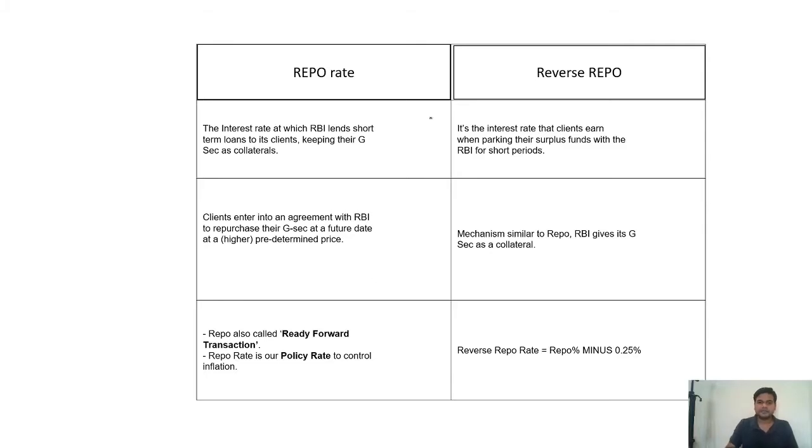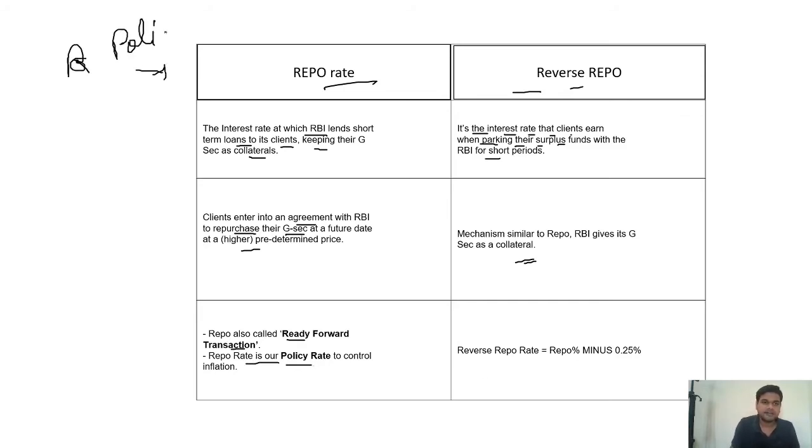Now here is the difference between repo and reverse repo. Repo is the interest rate at which RBI lends short term loans to its clients keeping GSEC as collateral. And reverse repo is the interest rate that clients earn when parking their surplus funds with the RBI for a short period. Now the client enters into an agreement with RBI to repurchase the GSEC at a future date, and the same happens here. Repo rate is also called ready forward transaction, or the policy rate. I will tell you in some minutes why it is called policy rate. Then reverse repo rate is repo minus 0.25%.